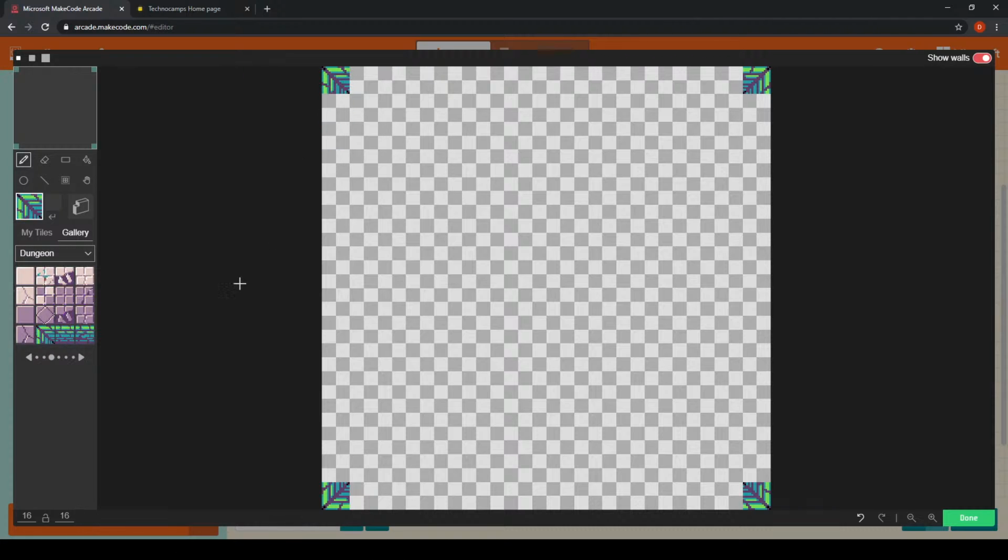Okay, so I've now placed all of my corner pieces, which means that my map is now going to contain all of these corner pieces. Now, of course, I need to make up the rest of the wall, so I'm going to choose a couple of tiles. I'm going to use sort of that, and then maybe I want a little bit of broken brickwork here and there, so I'm going to choose different tiles. Okay, so the choice is yours, what you'd like to go for.